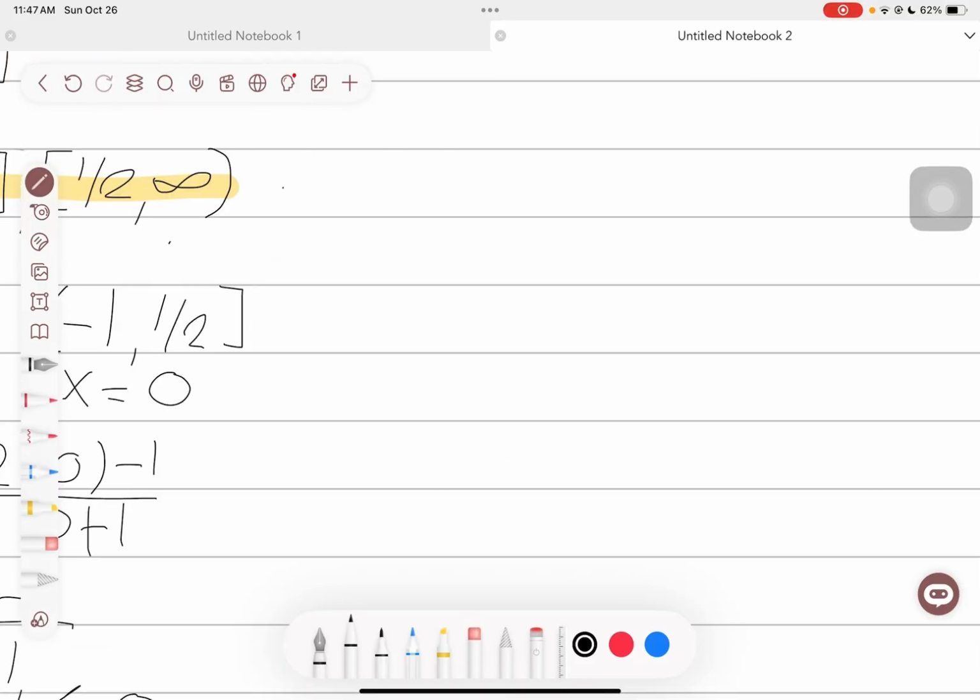Now let's proceed to our last interval. For the third interval, I'll use x equals 1. Same process, substitute.